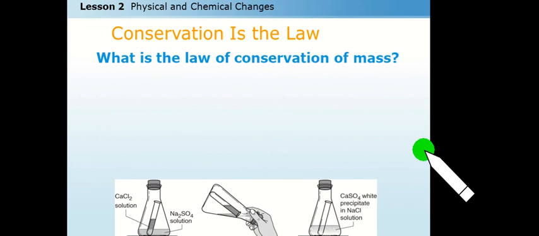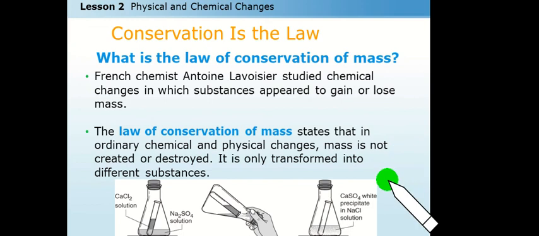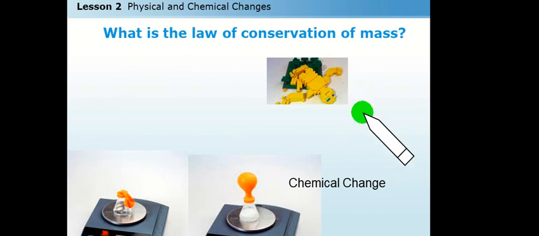So again, what does the conservation of mass say? According to the conservation law, the French chemist Antoine Lavoisier studied chemical changes in which substances appeared to gain or lose mass. The law of conservation of mass states that in ordinary chemical or physical changes, mass is neither created nor destroyed. It is only transformed into different substances.